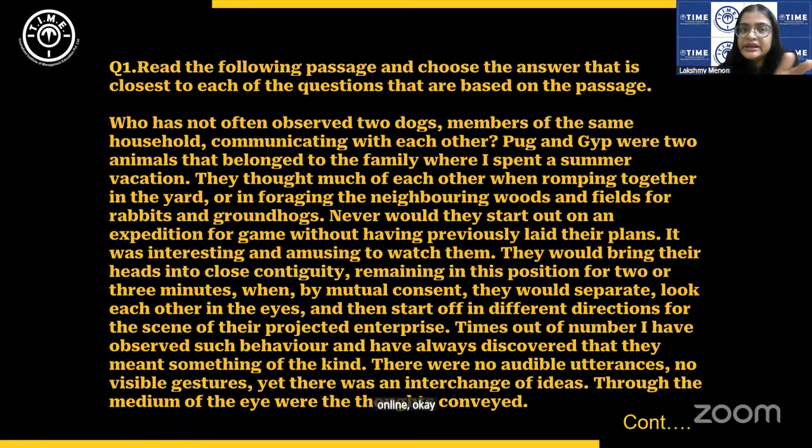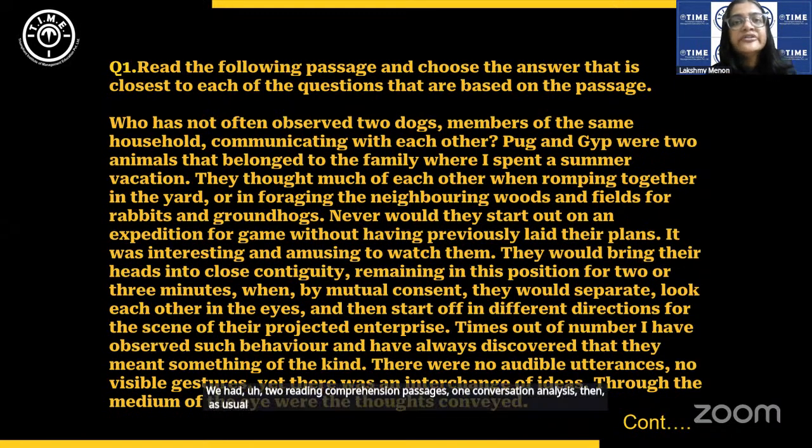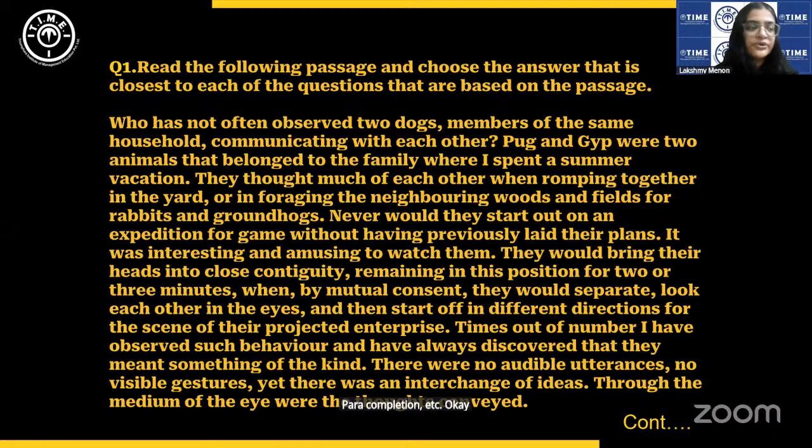There was no major change in the pattern. We had 2 reading comprehension passages, 1 conversation analysis, then as usual, a few questions on vocabulary, idioms and phrases, grammar, and a few others on verbal reasoning, para formation, para completion, etc. So we have a reading comprehension passage here with 6 questions.